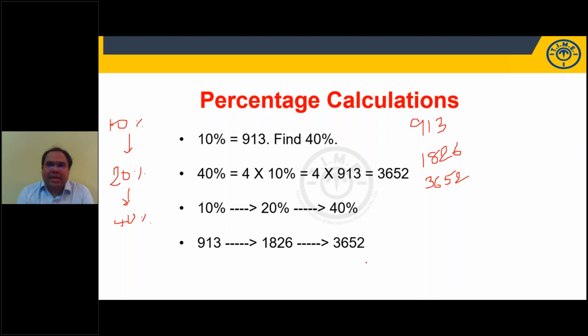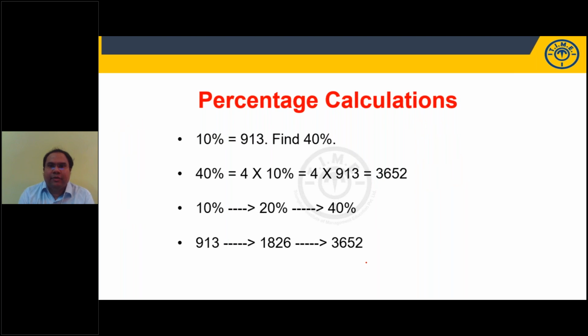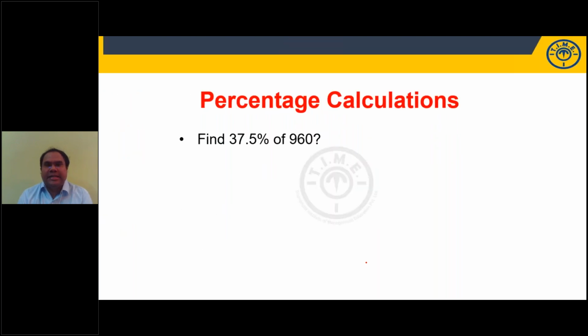Find 37.5% of 960. How will we do this, students? How much is 10% of 960? 96, right? 10% is 96. How much is 5%? I told you 5% is half of 10%. 96 half is 48. How much is 2.5%? Again, it is half of 5%, right? 24.